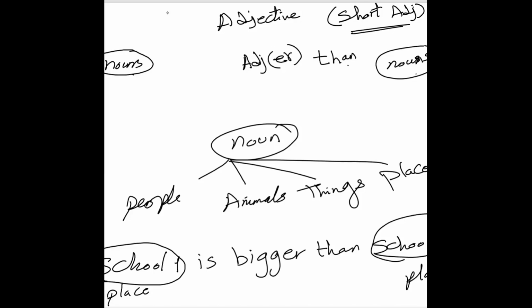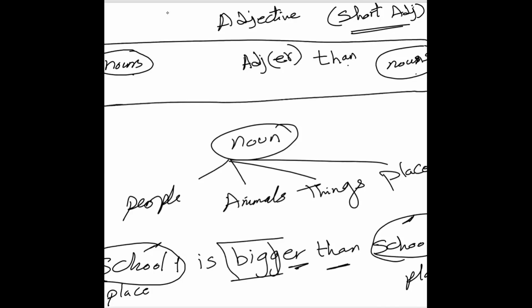Now I compare between two nouns here and here. And between them, I can find the adjective with er and than. This is the rule. Here I'm speaking about a short adjective. This is the main idea for adjective comparison.